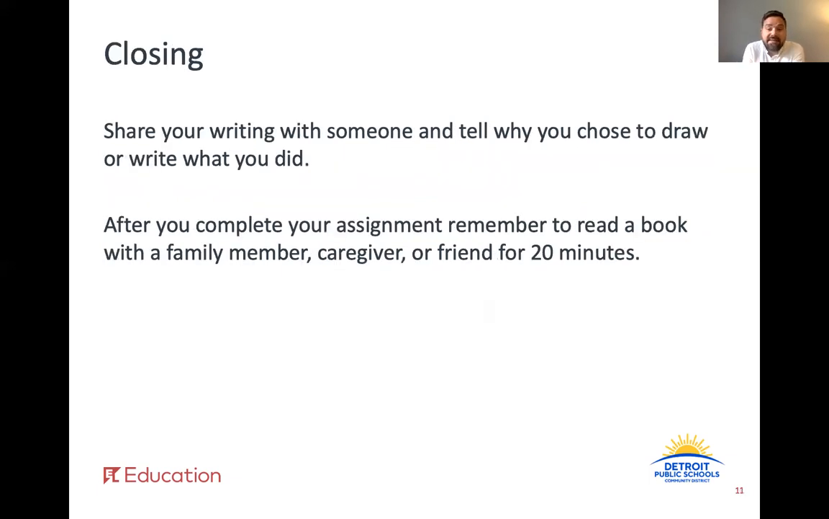Time to wrap up today's daily lesson. Let's think about how you did with our learning targets. I can find the gist of a specific section from the text. I hope you were able to do that. And I can use a variety of strategies to determine the meaning of unknown words and phrases in text. How did you do with that one? As a closing, share your writing with someone and tell them why you chose to write what you did.